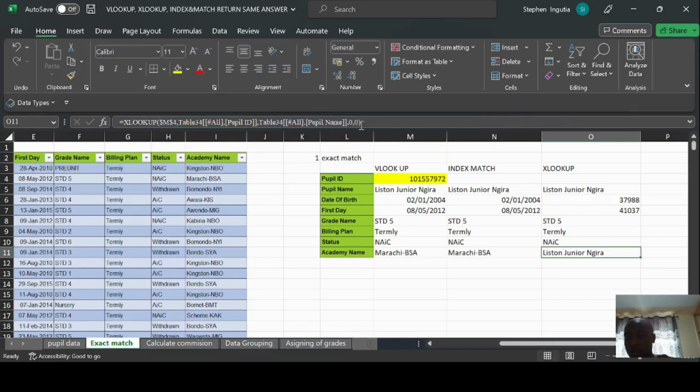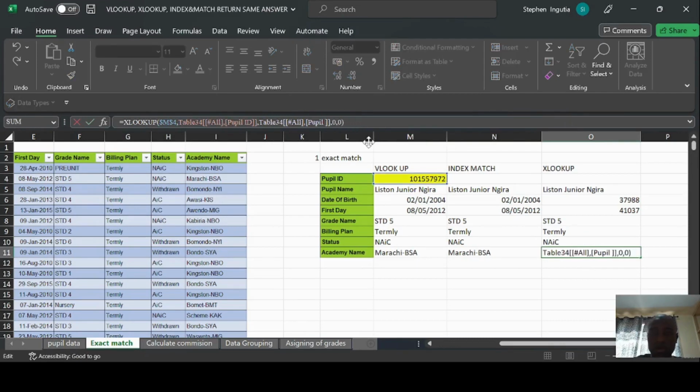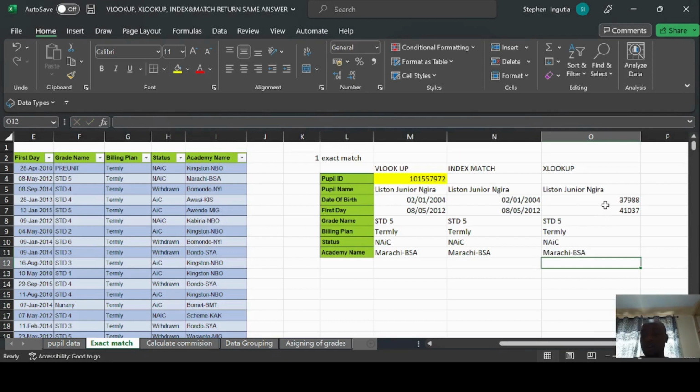Tab, and we are looking for academy name. Academy name is here. You pick it from this tab, and now again you also have to change this data type into short date. So you see we have same results using different functions: VLOOKUP, index and match, XLOOKUP.